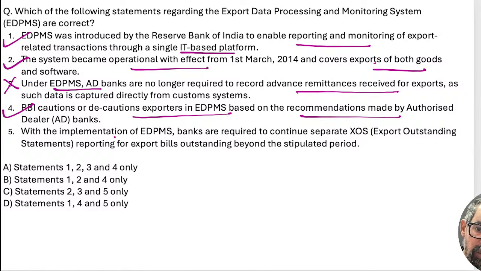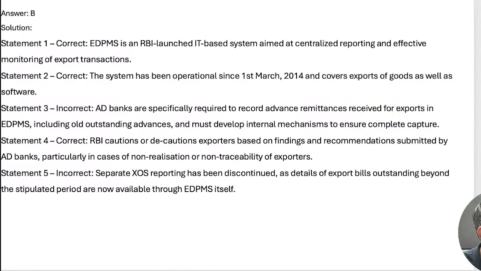With the implementation of EDPMS, banks are required to continue export outstanding statement reporting for the export bill. Now it is integrated with EDPMS, so they do not have to separately fill this particular form or report to RBI. So 124 means option B will be the right answer for this. Yes, so option B will be the correct answer for this one.